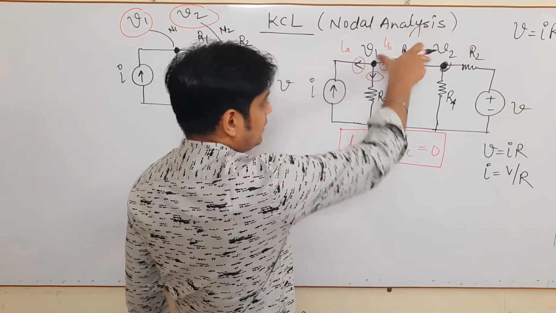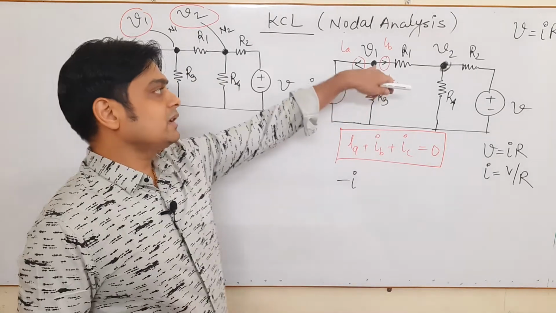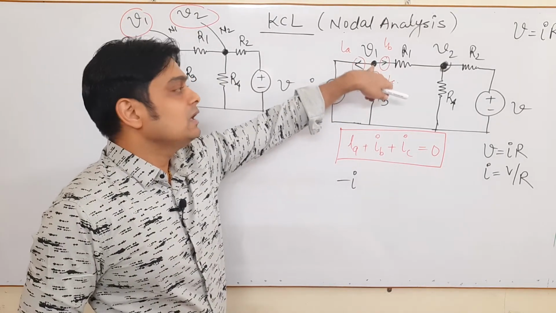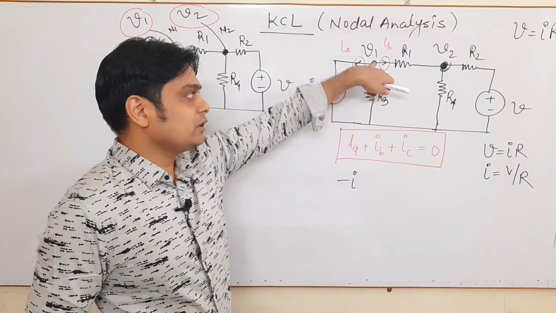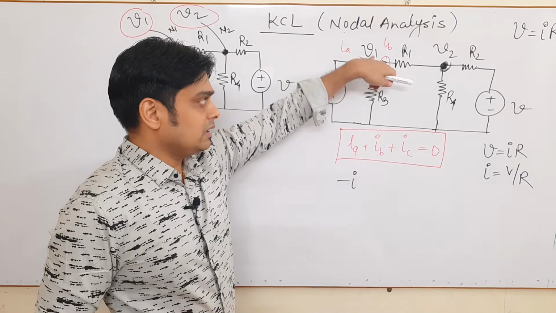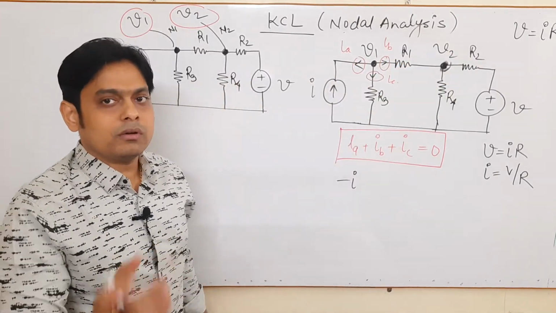Now you will ask how we find the difference of voltage. As I said earlier, whenever we are considering this node, we consider that this node is at higher potential. It means the value of V1 is greater than the value of V2, just for consideration.